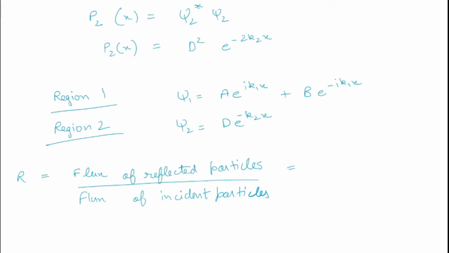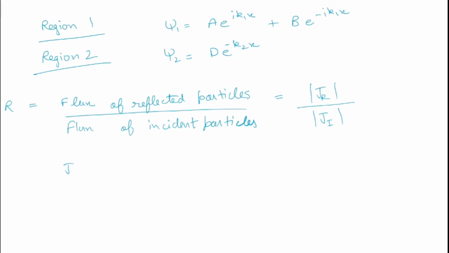As I have discussed in the previous video, the flux of the reflected particle is represented by the probability current density of the reflected wave, and similarly the flux of the incident particle is represented by the probability current density of the incident particles. So now we have to calculate the ratio of these.